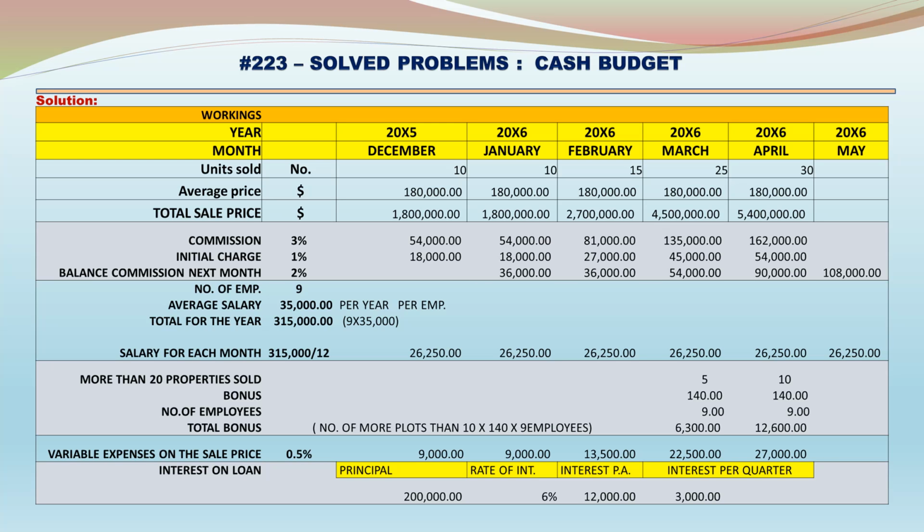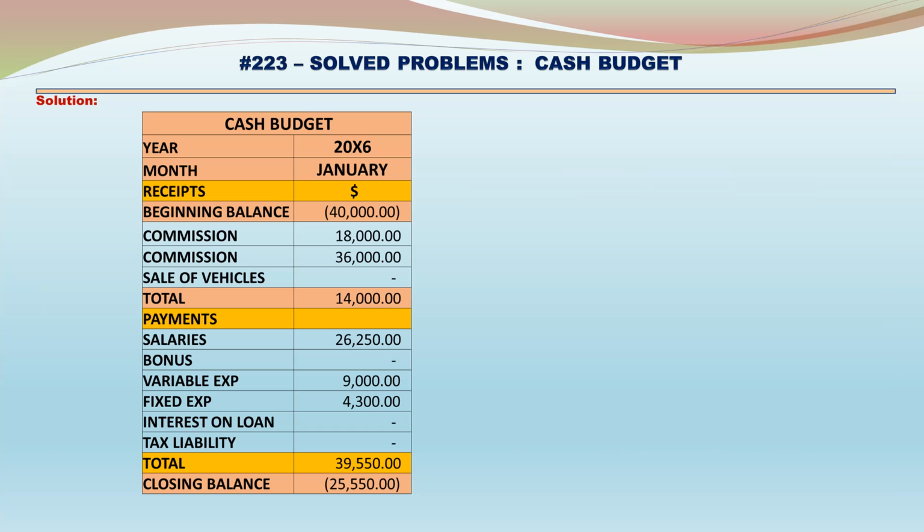Interest on loan: principal, rate of interest, interest per annum, interest per quarter. Principal amount is 200,000, rate of interest is 6%, interest per annum is 12,000, interest per quarter is 3,000. Cash budget. Let us put the workings in the cash budget for the months of January, February, March and April. Beginning balance is a deficit of 40,000 in January.